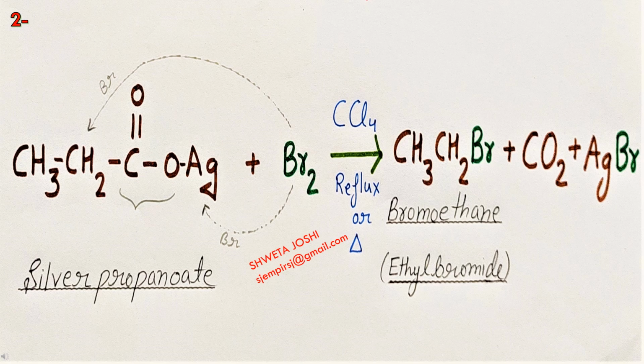So taking an example, we are going to react silver propanoate, that is CH3CH2COOAg, with bromine in CCl4. We are going to heat it up. The CO2 part from silver propanoate is removed as carbon dioxide. 1 Br will attach with the Ag part of silver propanoate forming AgBr. And the leftover part, that is CH3CH2, will combine with the second Br forming CH3CH2Br as our main product. The CH3CH2Br is bromoethane, commonly known as ethyl bromide.